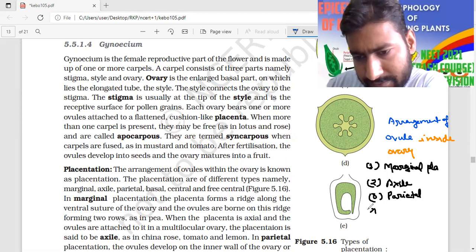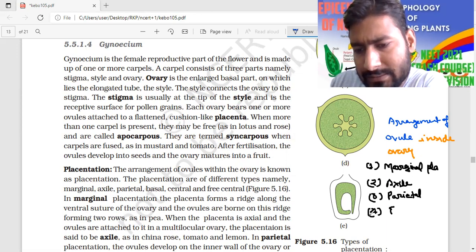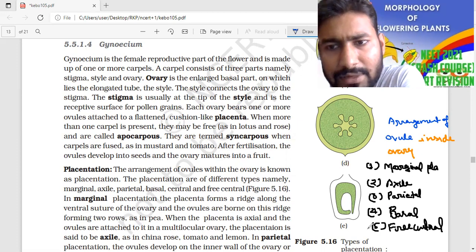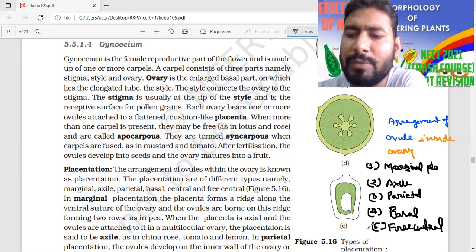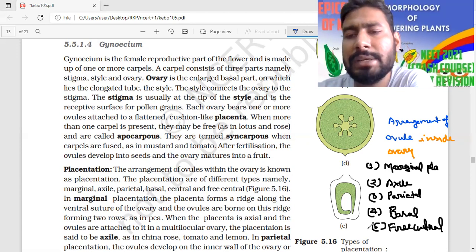Fourth is basal placentation, that should be last, but here I am writing it here. And the last one is free central placentation. So in this way they are classified into five different types: marginal, axile, parietal, free central, and basal placentation.